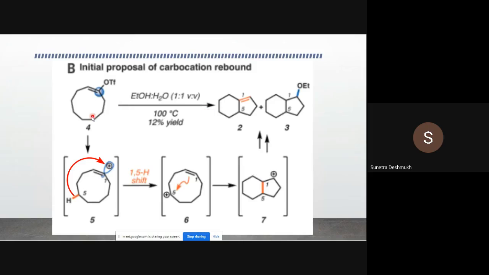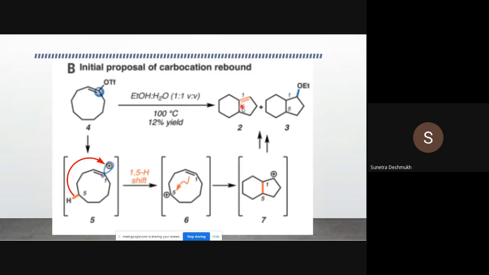Here is one more example, an OTf group, or triflate group, and a carbon-carbon double bond on the adjacent carbon atom. So 1, 2, 3, 4, 5, 6, 7, 8, 9. Okay, 9-membered rings with one carbon-carbon double bond, on treatment with ethanol-water mixture 1:1 volume by volume at 100 degrees centigrade, we get two different products.